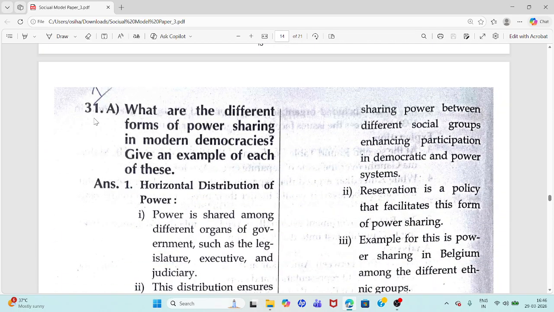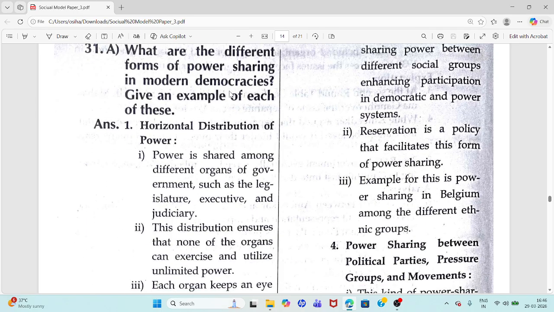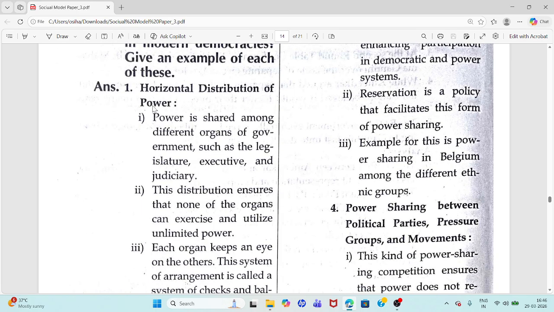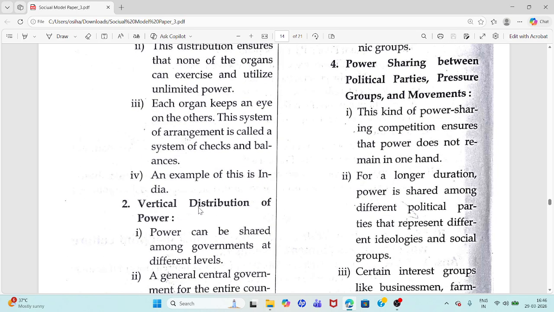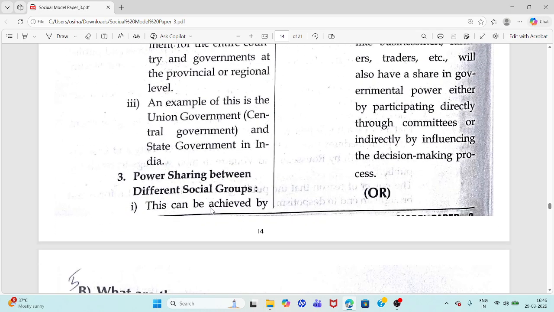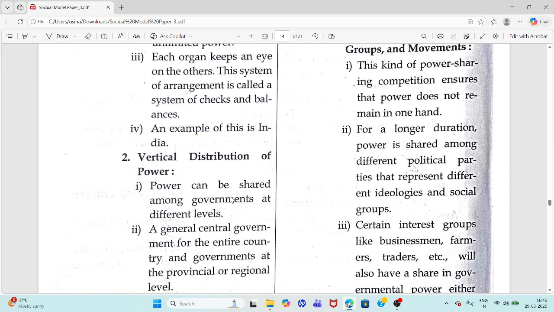Next, question 31. A. What are the different forms of power sharing in modern democracies? Give an example of each of these. Horizontal distribution of power. Next, vertical distribution of power. Power sharing between different social groups.